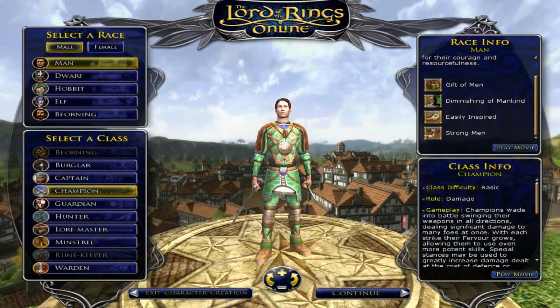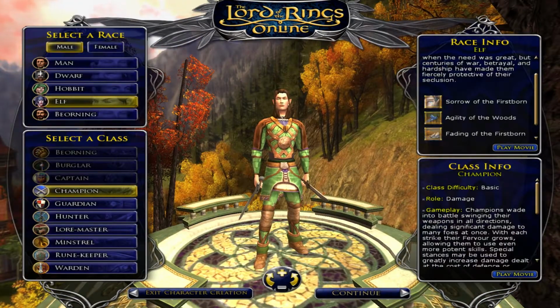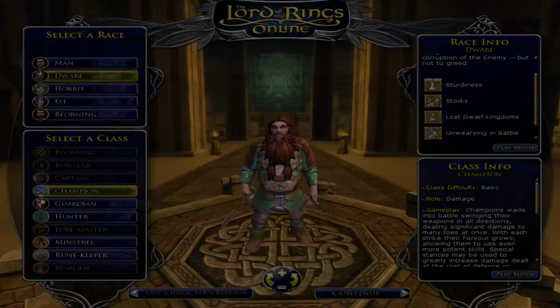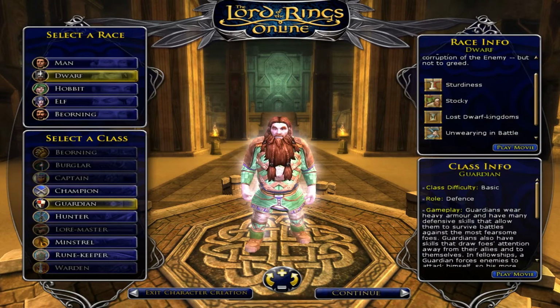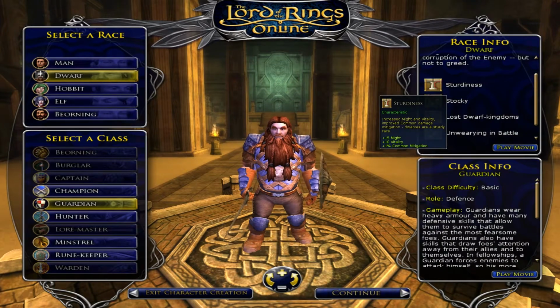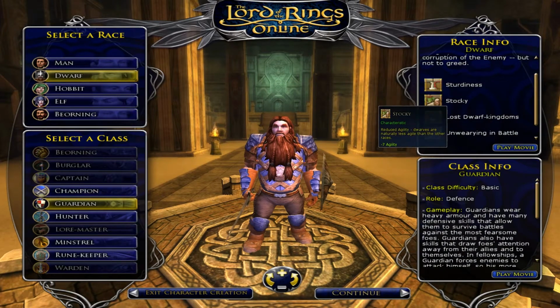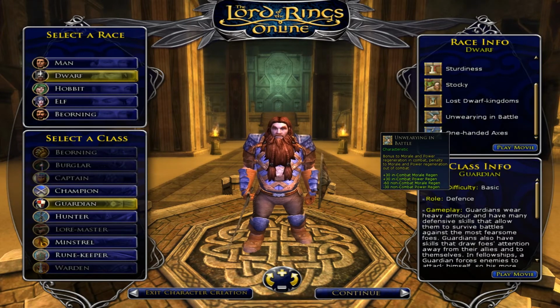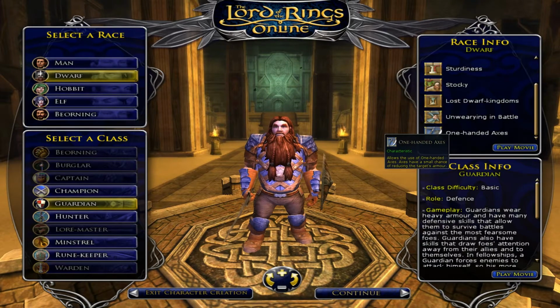Like man's home city is Bree-land and elves is Rivendell. And as you can see again, certain classes will be better with certain races, like dwarves are good guardians, for example, because sturdiness will increase their damage and health. And they'll lose agility and fate, which isn't important to guardians. And then they also get that morale and power regen.